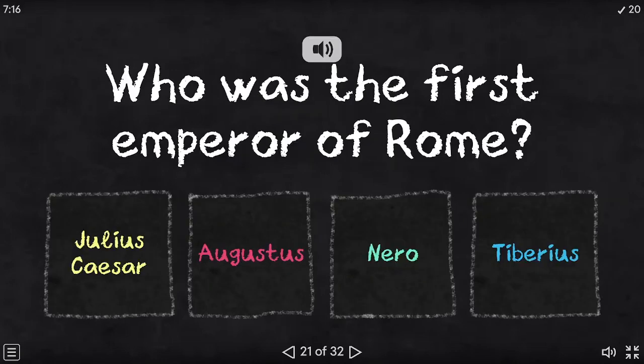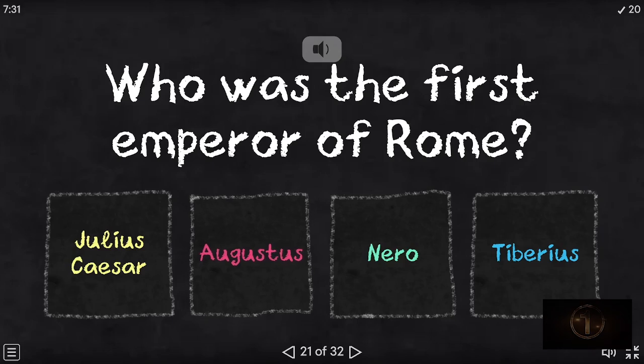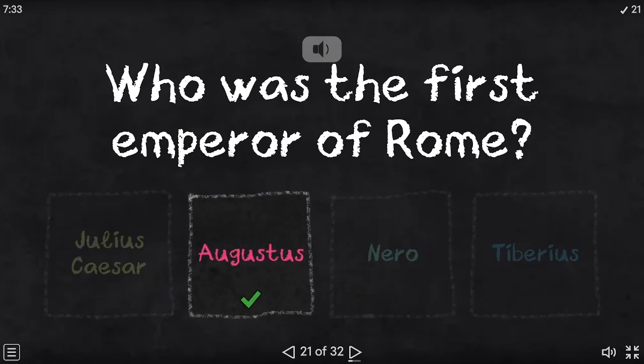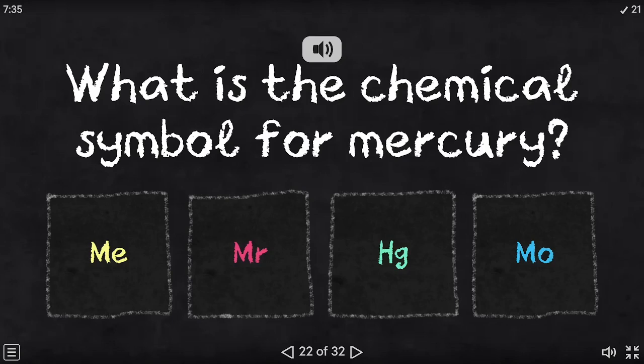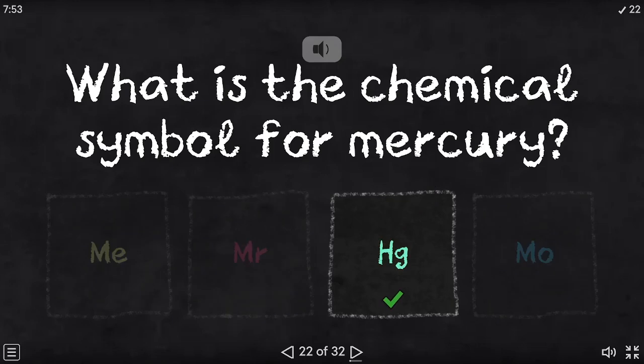Who was the first emperor of Rome? Julius Caesar, Augustus, Nero, Tiberius. The correct answer is Augustus. What is the chemical symbol for mercury? Me, Mr, Hg, Mo. The correct answer is Hg.